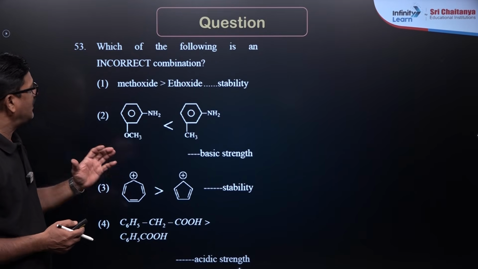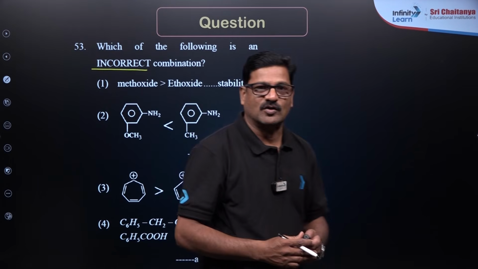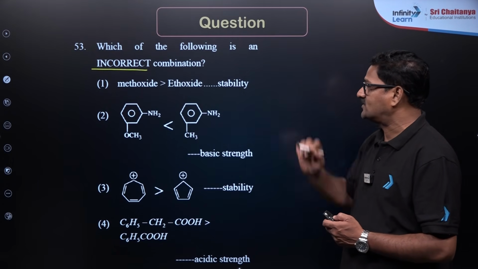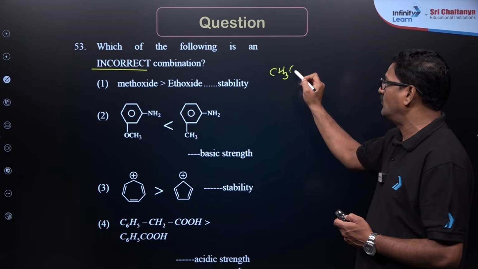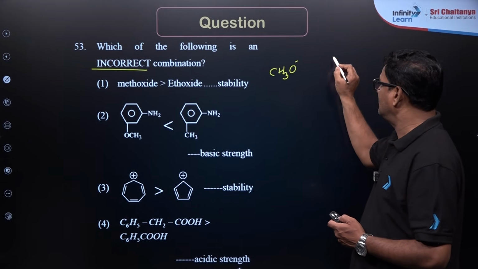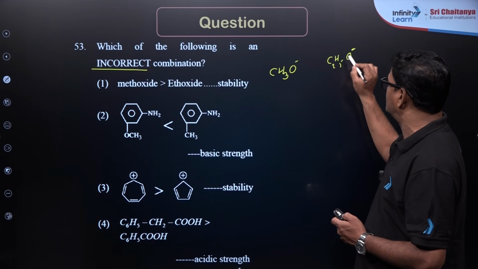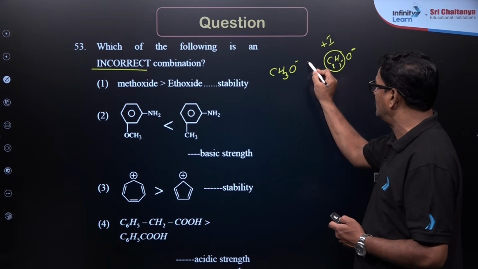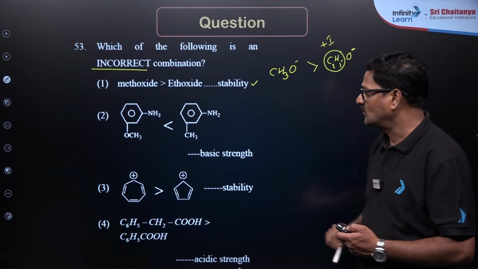Students, which of the following is an incorrect combination? You have to identify the incorrect combination. Methoxide is greater than ethoxide in stability. So what is methoxide? CH3O minus, and ethoxide is C2H5O minus. The negative charge is already there, so because of the plus I inductive effect, ethoxide is going to be less stable. So it is a correct one.